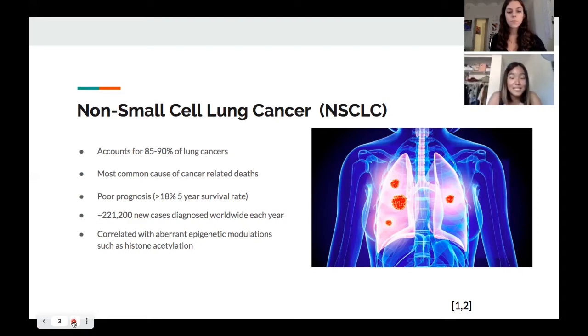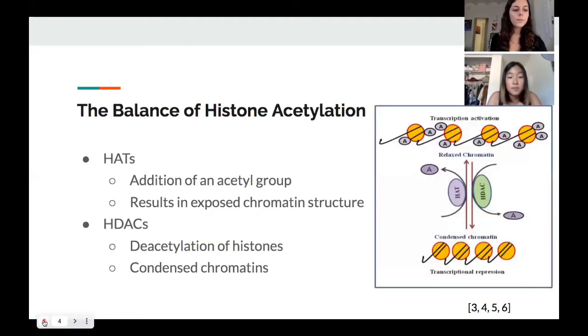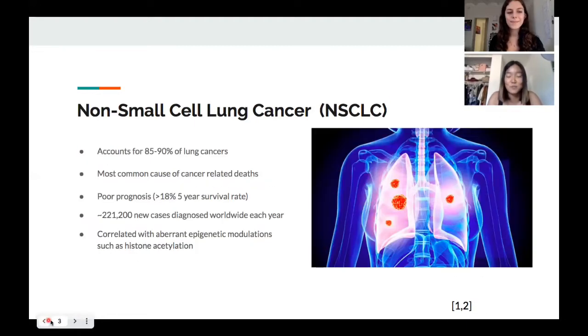There are around 221,200 new cases each year worldwide, and non-small cell lung cancer is directly correlated with histone acetylation, which is an aberrant epigenetic modulation. This means that the balance between HDACs and HATs is extremely important in preventing this cancer.